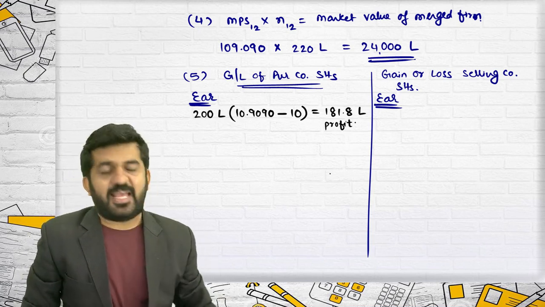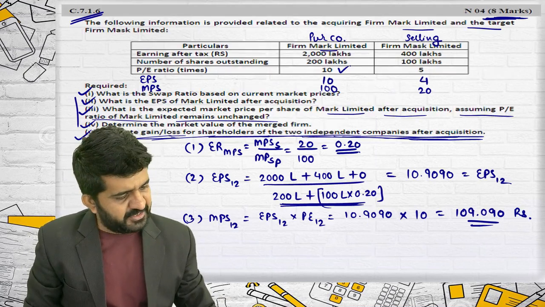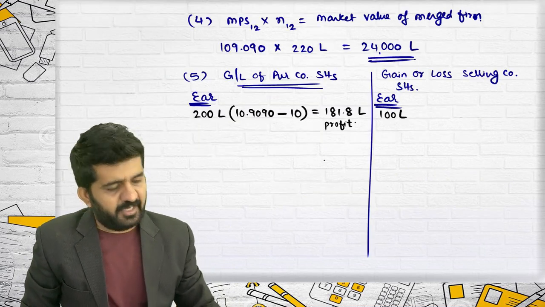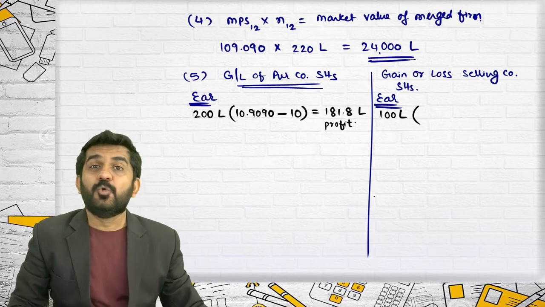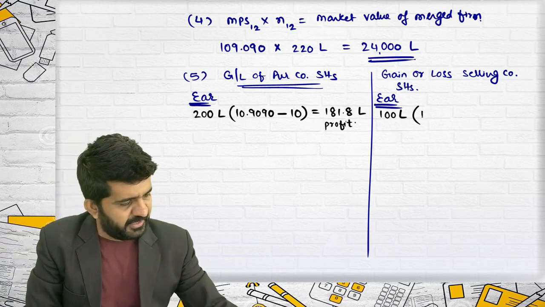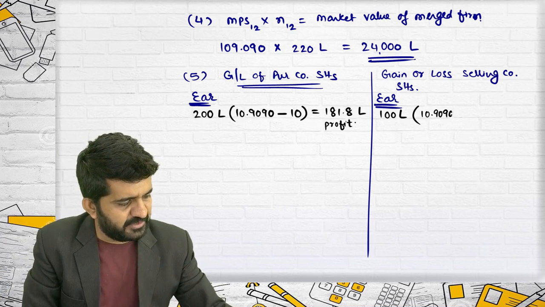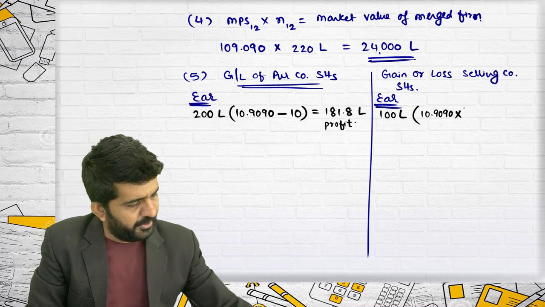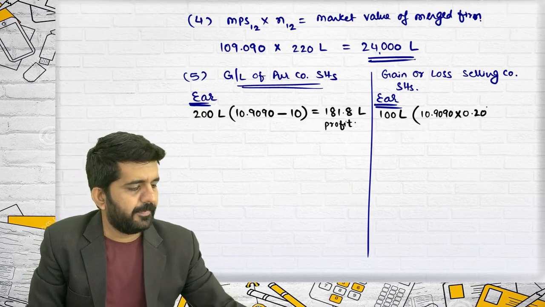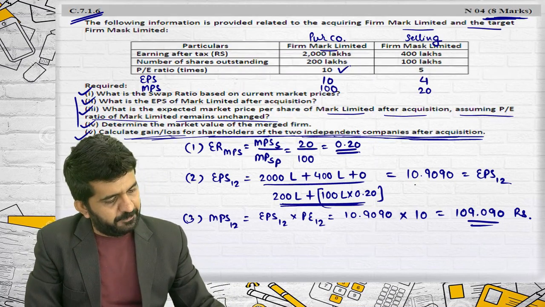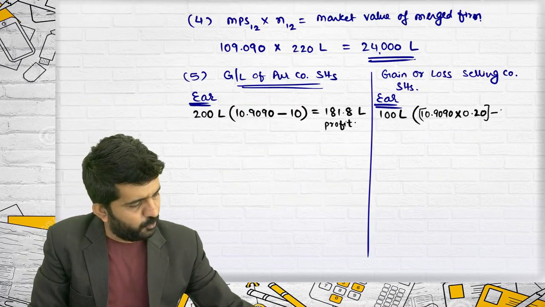Gain or loss of selling company's shareholders. How many shares were they holding? 100 lakhs. You need to find out equivalent EPS. What is equivalent EPS? 10.9090 multiplied by exchange ratio, which is 0.20. This is new one, minus old EPS. Old EPS, they were having 4.